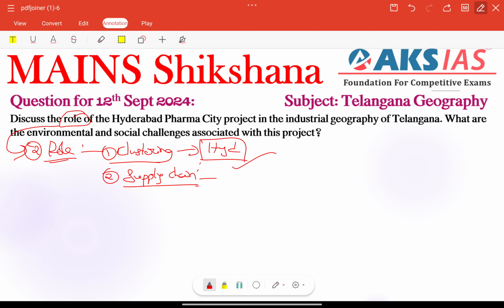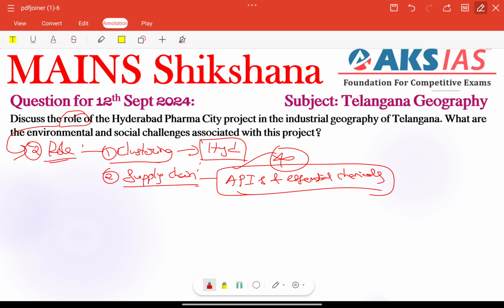Active pharmaceutical ingredients and essential chemicals play a very important role, because the development of the pharma city will integrate supply chain logistics in the state, reducing the dependence on foreign suppliers for these essential chemicals and ingredients.